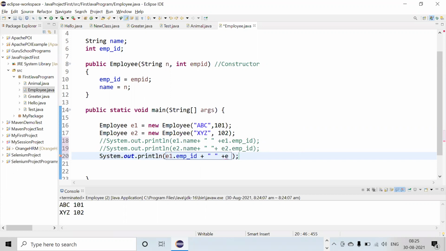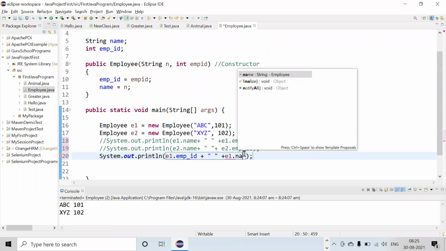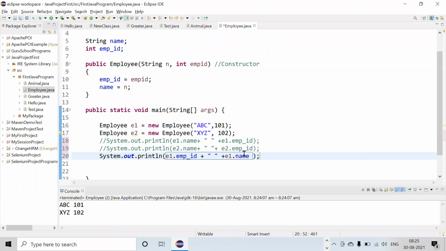This is the syntax. Then name, anything you can write. Then what will happen? If you execute it, first the employee ID will come, then the name. So it all depends on how you want. Okay, it doesn't matter. Anything is fine. Is that clear to everyone? Any doubt? Any more questions?